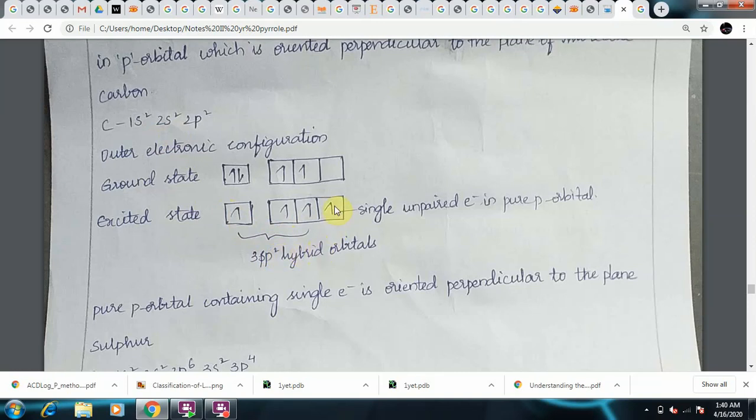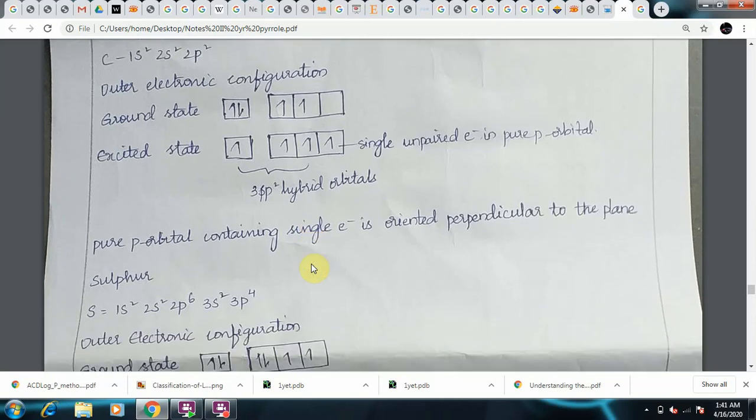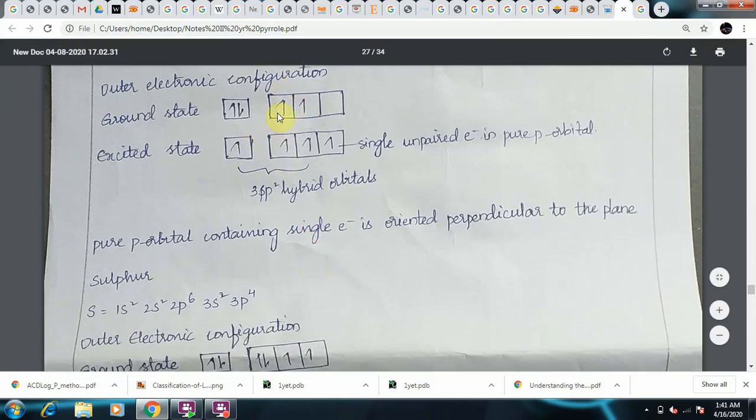And the pure p orbital containing a single unpaired electron will lie perpendicular to the plane of the sp2 hybrid orbitals. If you have any doubts regarding this structure, you can refer back to the furan structure. There we have clearly explained the structure of hybrid orbitals.